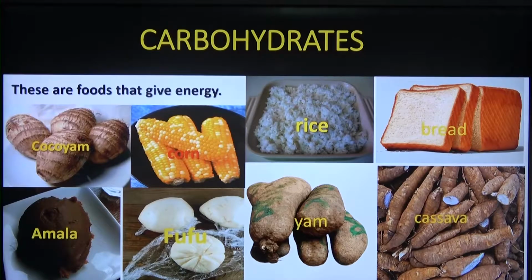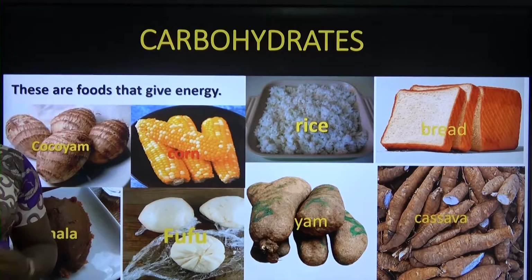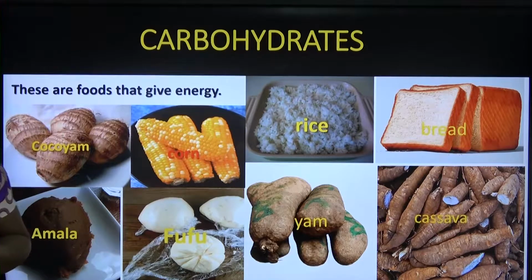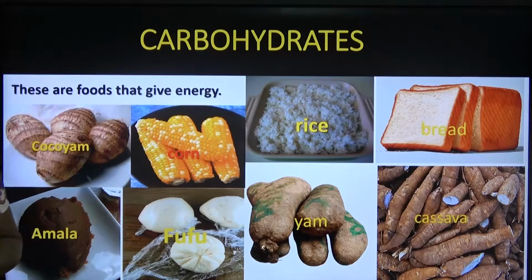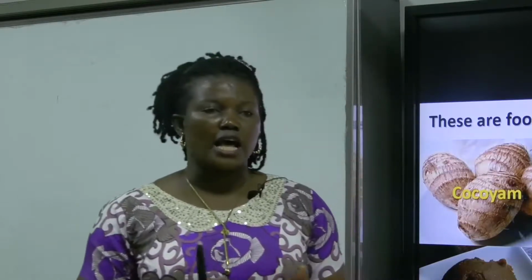Carbohydrate is an energy-giving food. It gives energy. As we all know, energy is the ability to do work. Without food that contains carbohydrates, there won't be energy for us to do our house chores, to do our own task, and so on.